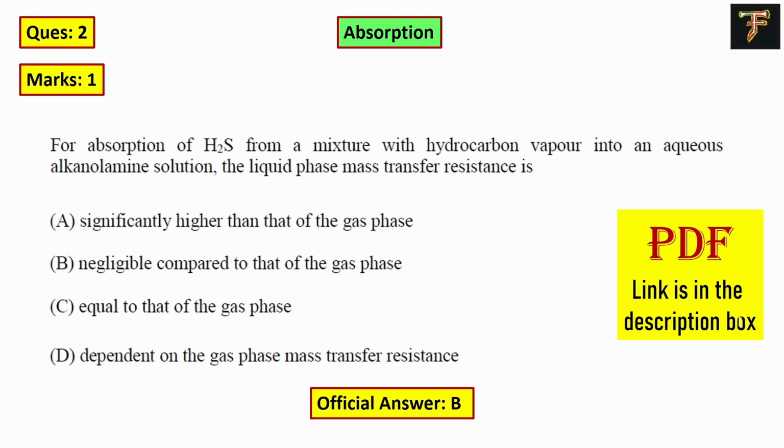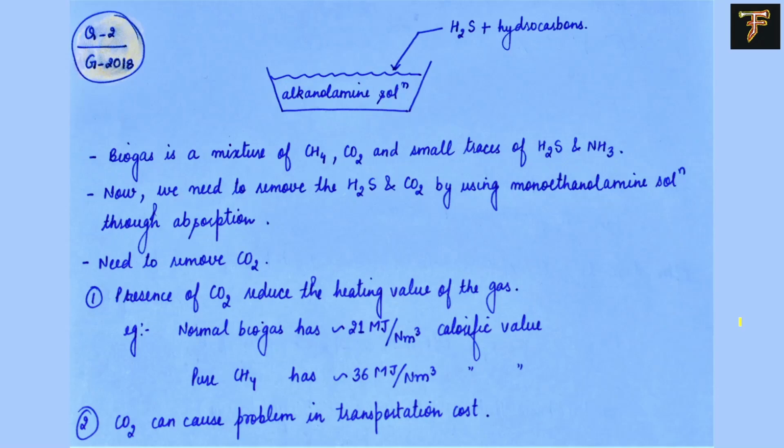You can go through it in more detail. There is a 44-45 page PDF available, which will give you a complete idea about why exactly we do this. But here I will give you a basic picture about this topic first. So what happens when you produce biogas is that there are basically 2 types of gases, methane and carbon dioxide, but there are a few traces of hydrogen sulfide and ammonia also. Now we need to remove this CO2 and H2S from the system. That's what we generally do, because they are not good for the system.